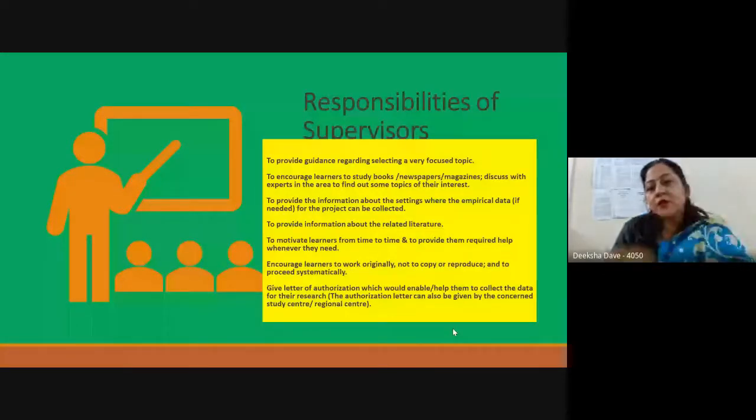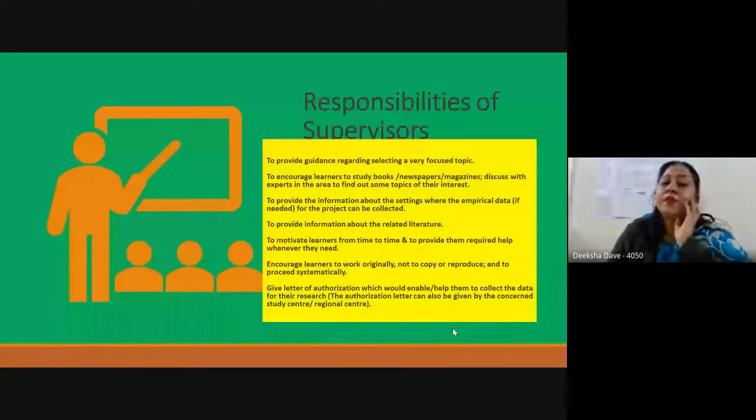Now, if you are selecting a supervisor, you must know what is expected of them and what duties and responsibilities have been assigned. They will help you with the topic selection and finalization.